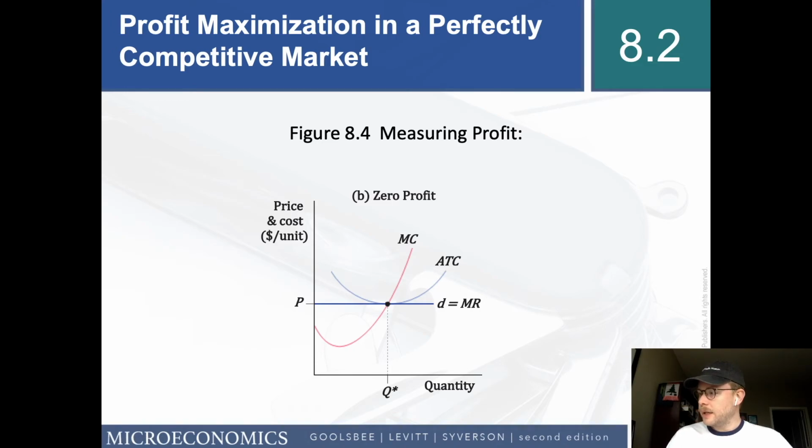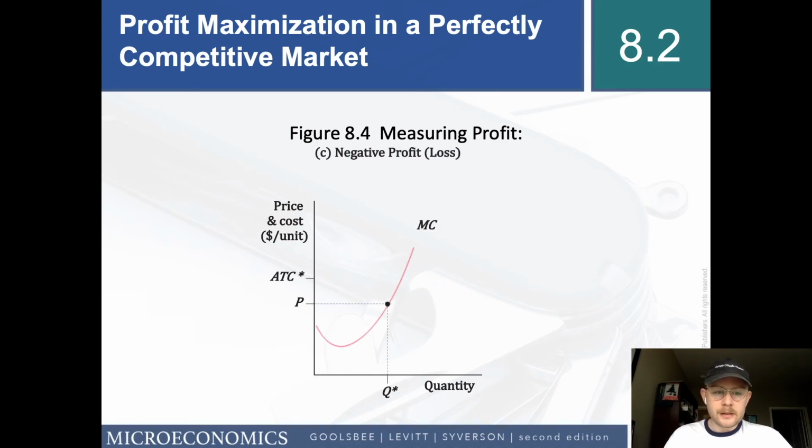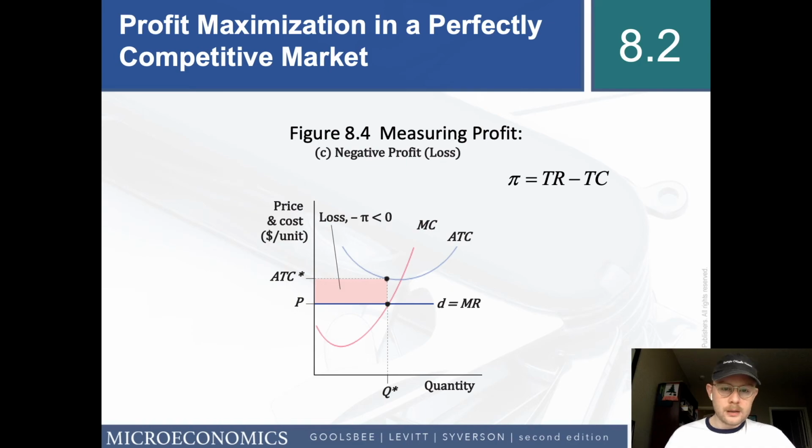But in this case, all three intersect at the same point where costs are minimized, and so there's zero profit. One last case, negative profit. This time, the average total cost curve is above the intersection of marginal revenue and marginal cost. And so we have this gap here between where marginal revenue equals marginal cost. So the average total cost is greater than this intersection, and so you end up with this loss.